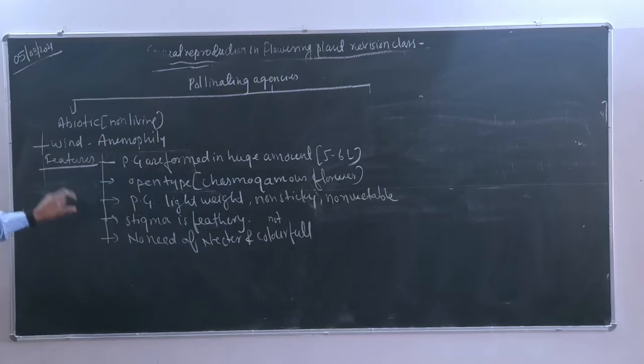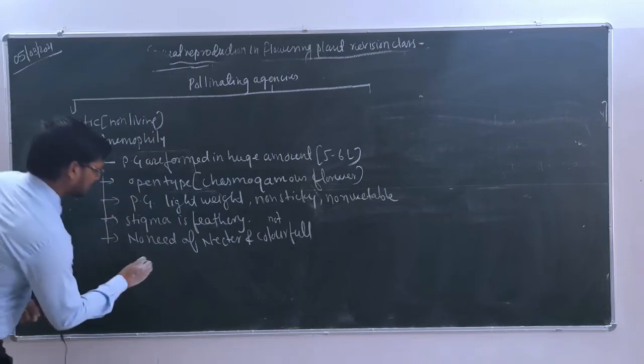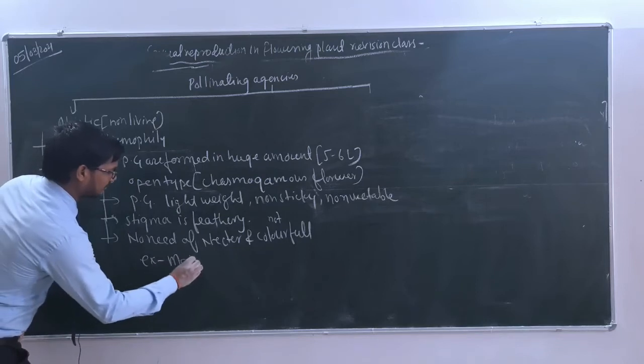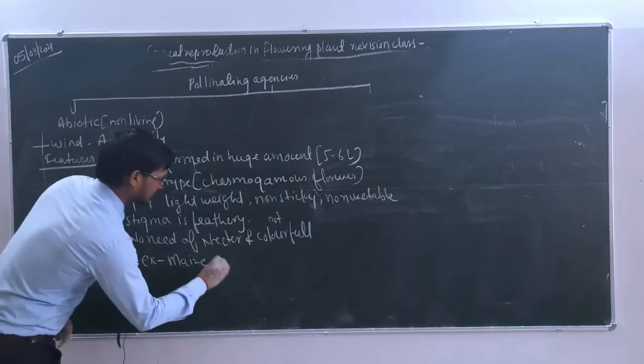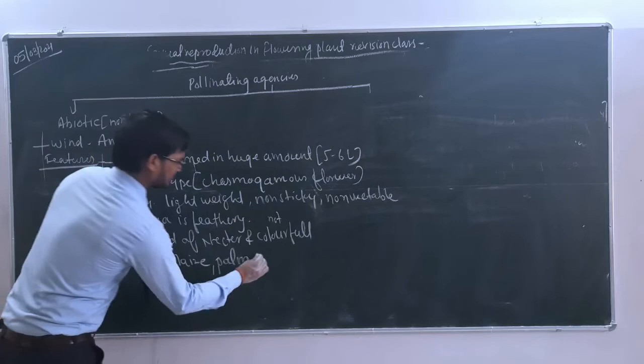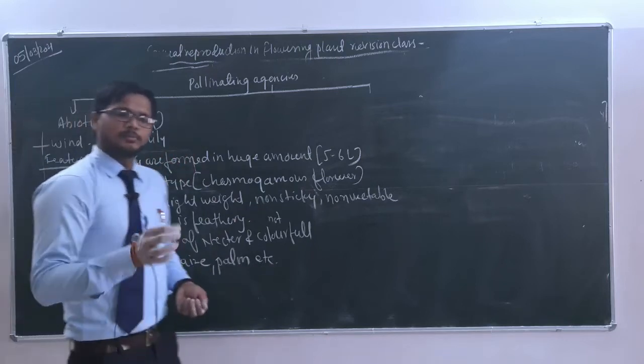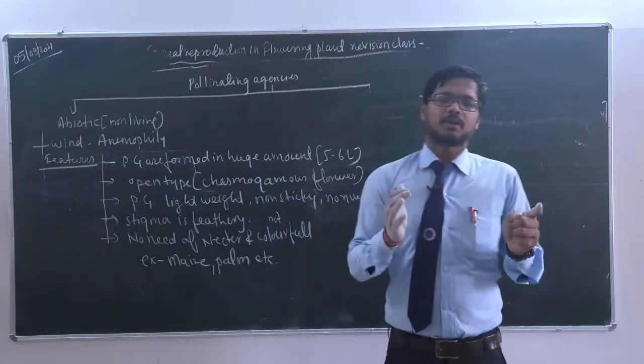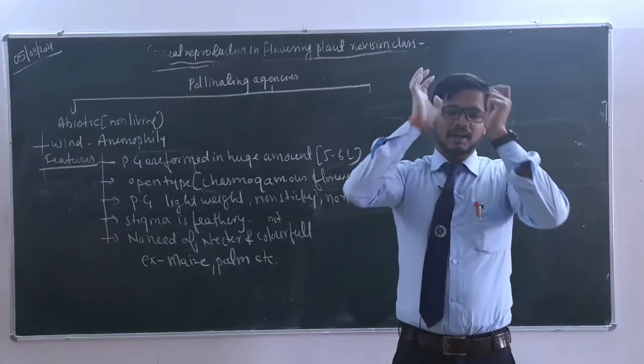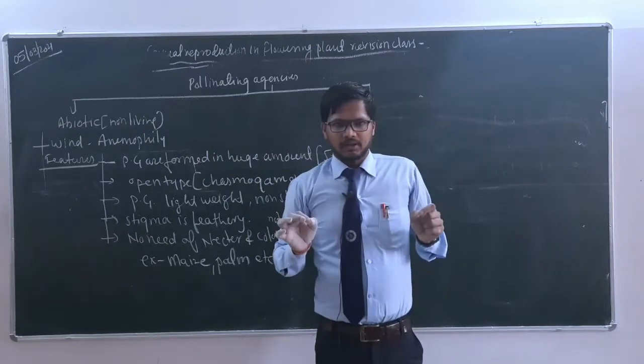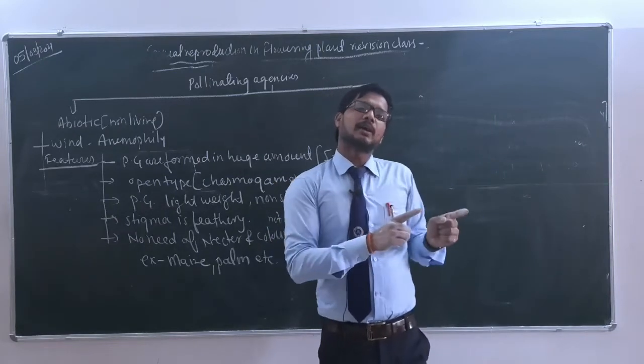So all these are the advanced features of the wind pollinating plants. In that we can take the example of maize like always, and we can also take the example of palm, and there are many more, so we can write here etc. Remember in your NCERT there is a question that is framed that why there is no need of the nectar and colorful things in those plants that are pollinated by means of the wind and water.